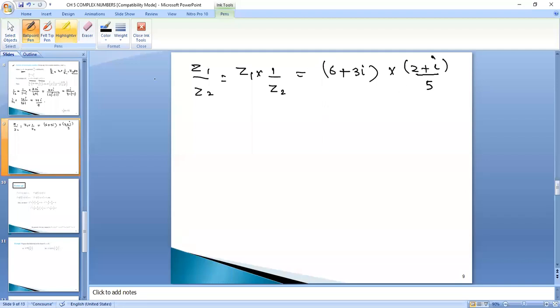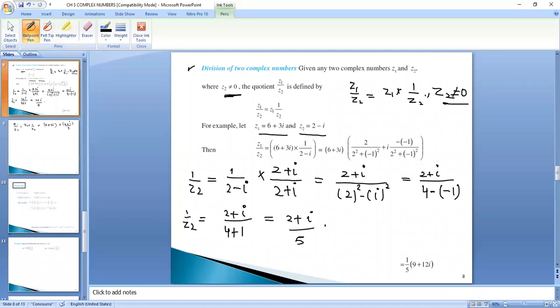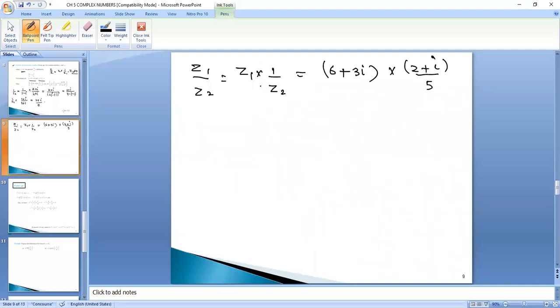Now this will be my Z1 upon Z2, Z1 into 1 upon Z2. Z1 is 6 plus 3 iota given in the question, and Z2 was 2 minus iota, which we have simplified. We have calculated 1 upon Z2, and after the calculation we are getting 2 plus iota upon 5. Now we have to multiply the two numbers. 1 upon 5 I can take out.